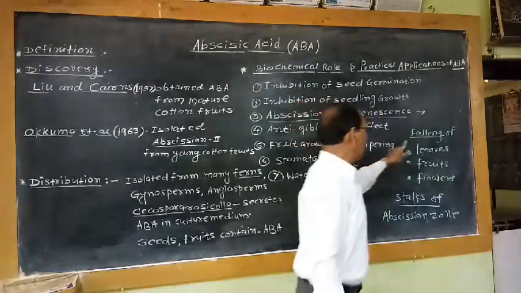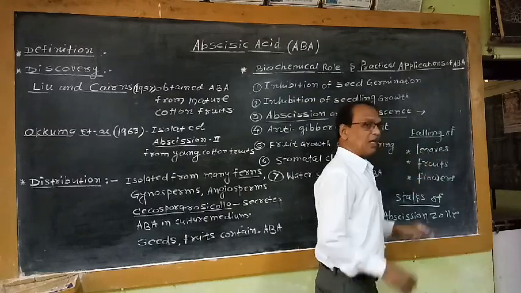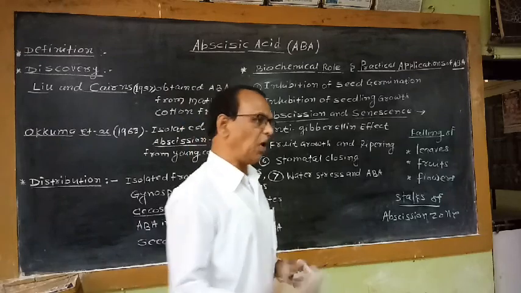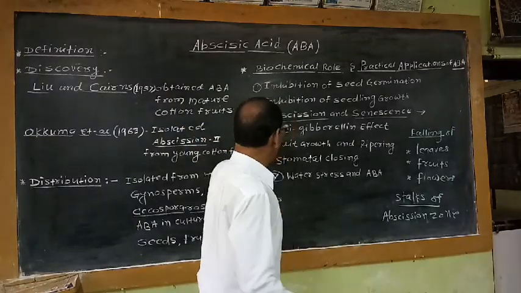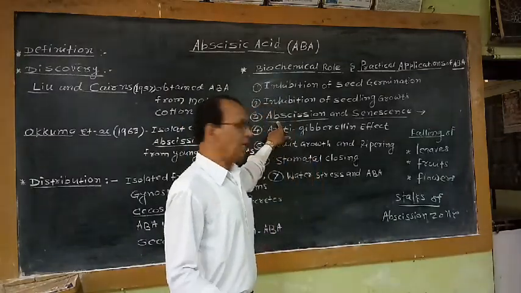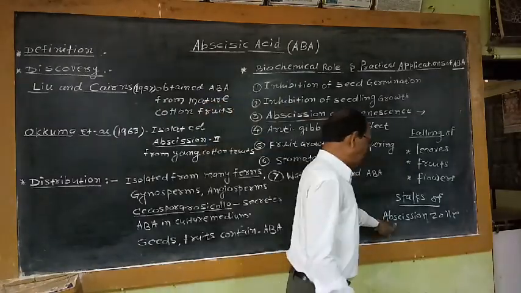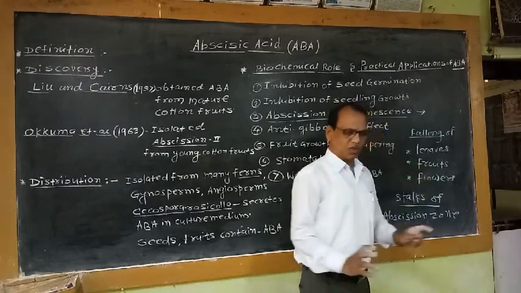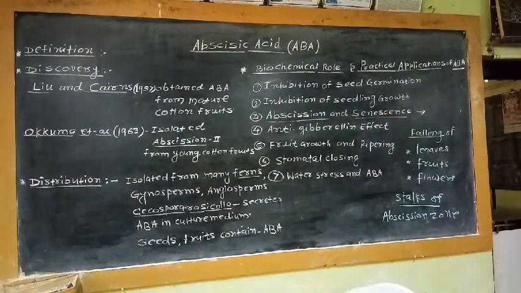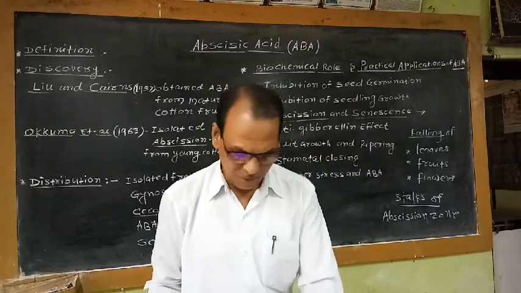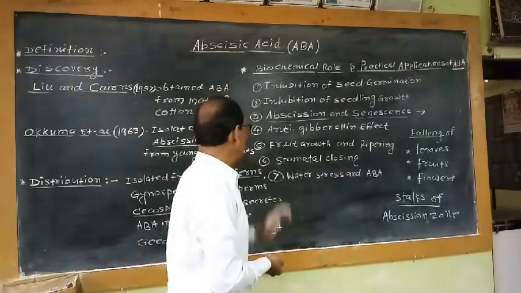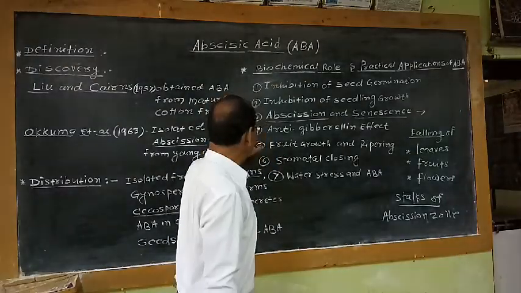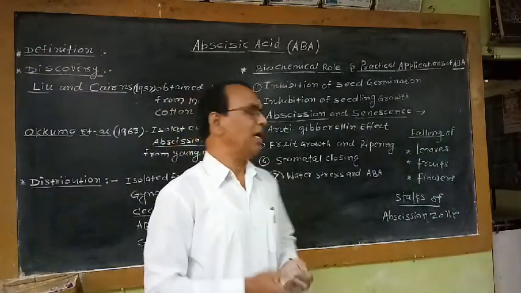So this abscission layer which is developed in the stalks of the flowers, fruits and leaves is responsible for falling of the leaves, flowers as well as fruits, or it is also known as shedding of the leaves or falling of the leaves from the plant. So this ABA plays an important role in the development of this abscission zone or abscission layer, which is responsible for falling of the leaves, flowers and fruits. So this is the negative property of this ABA. That means this biochemical role is also not having any practical application.